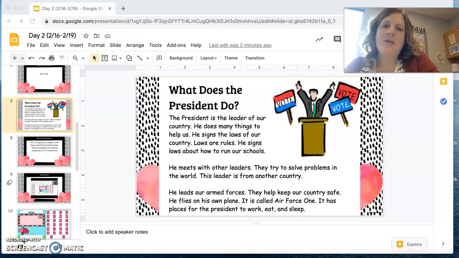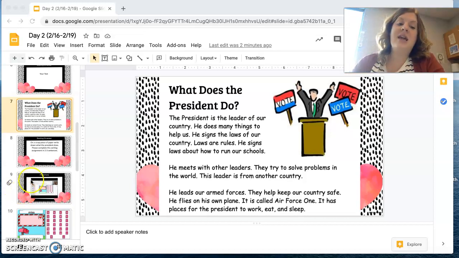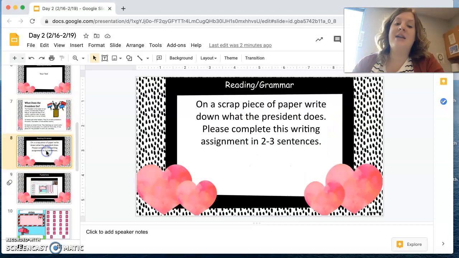As we talked about yesterday, we are celebrating President's Day this week, as well as Valentine's Day and the 100 Days of School. We have a lot of things to celebrate. But for your reading today, we're going to read a reading passage, and then you guys are going to work on writing out for me what you learned about the president, okay? So this passage, I'm going to go ahead and read it to you. However, if I have anybody that wants to read on their own, go ahead and skip this part until you see this slide pop up, okay?